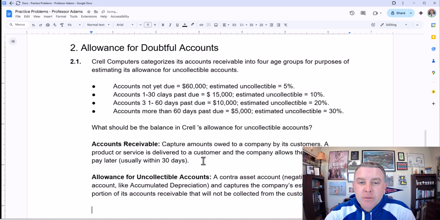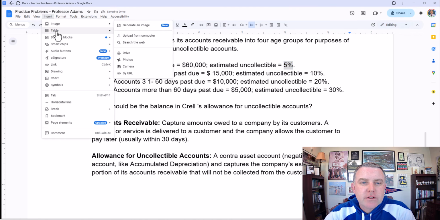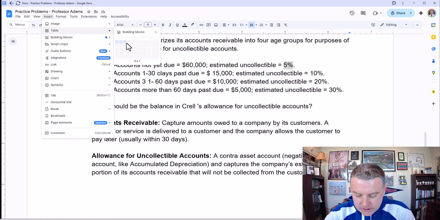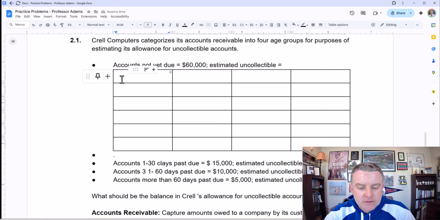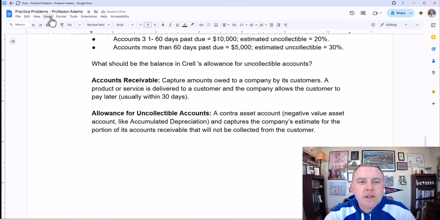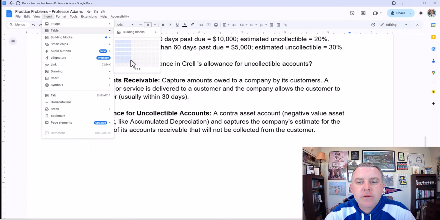The way we estimate this is very, very simple. All that we have to do is take each one of these dollar amounts and multiply it by its corresponding estimated uncollectible percentage. So this is like a probability. Probability of it not being collected is 5% here, right? So we could just do this calculation very quickly. And so we're going to need a 4 column table, and we're going to need about 6 rows. So I don't want it there. Let's undo that. So we're going to do 4 by 6, insert table, 4 columns, 6 rows.